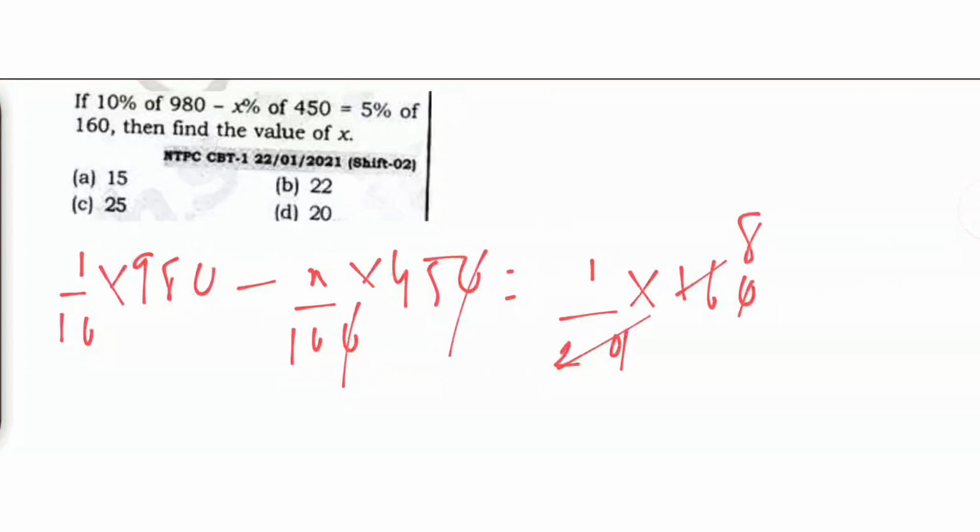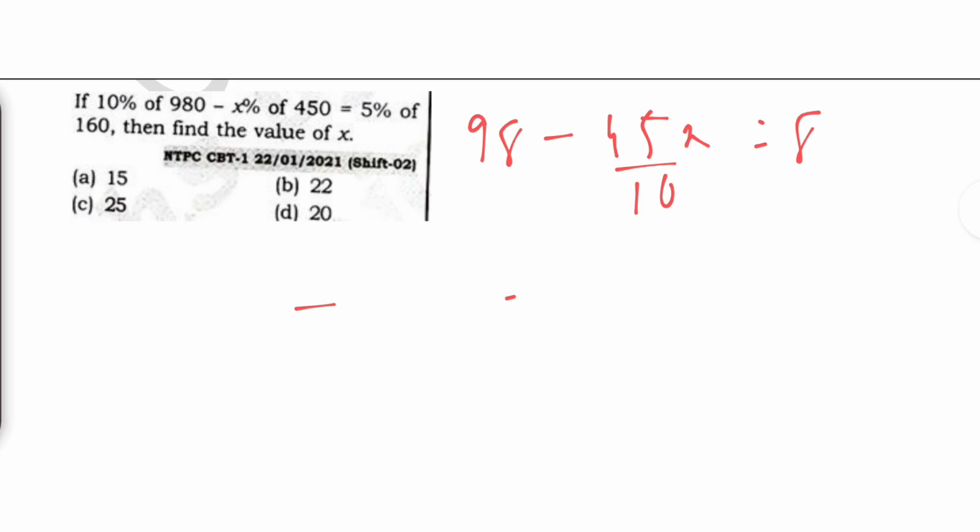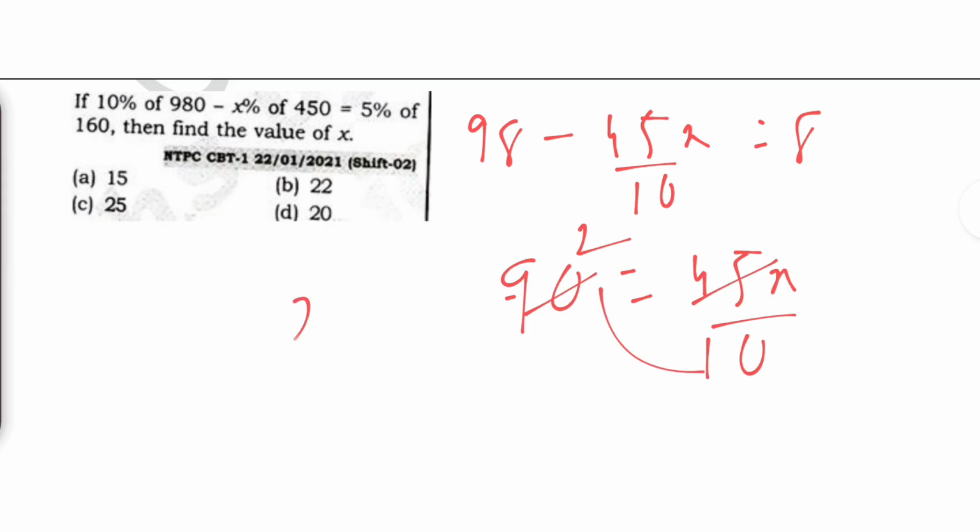This is nothing but 45x upon 10, and this is nothing but 98. So we have 98 minus 45x upon 10 equals 8. 98 minus 8 is 90, equals 45x by 10. 45 2s are, and 10 2s are is nothing but 20. So option D.